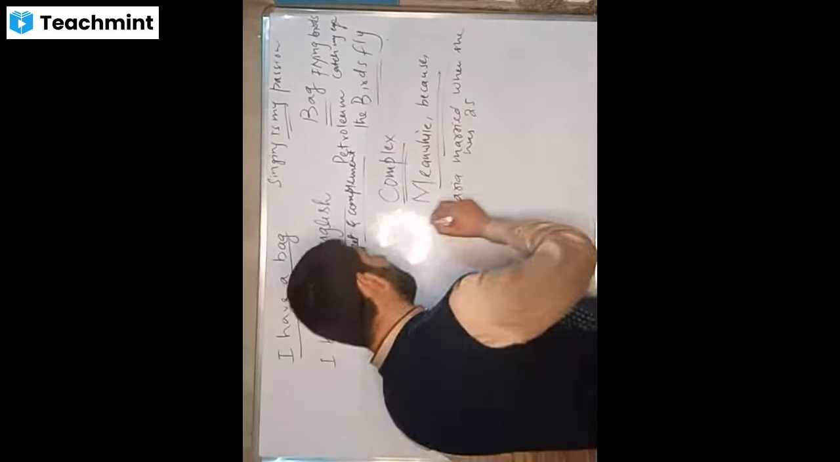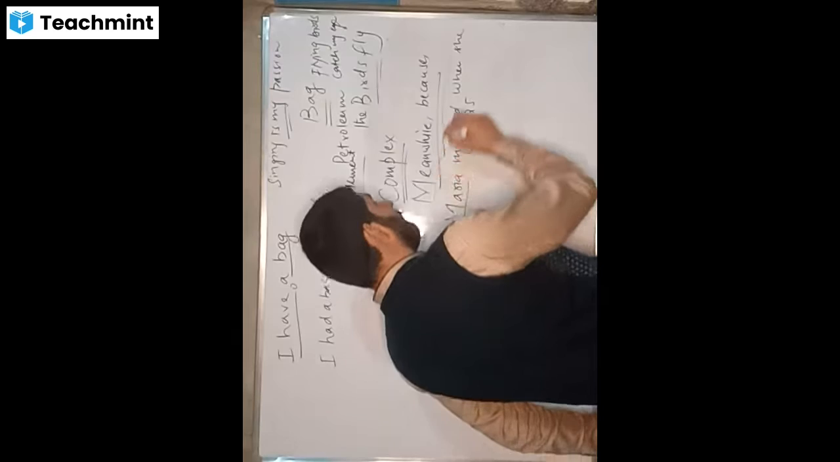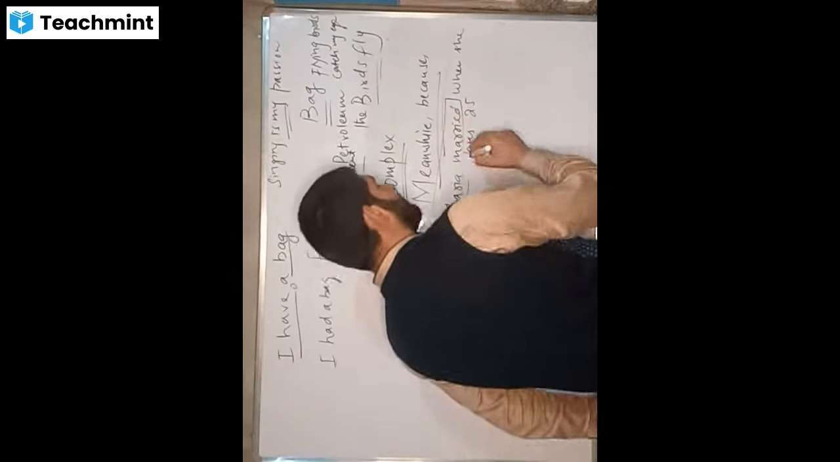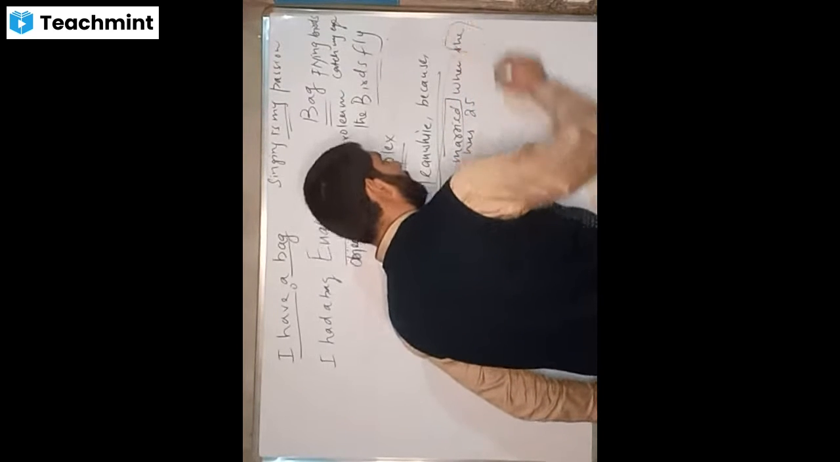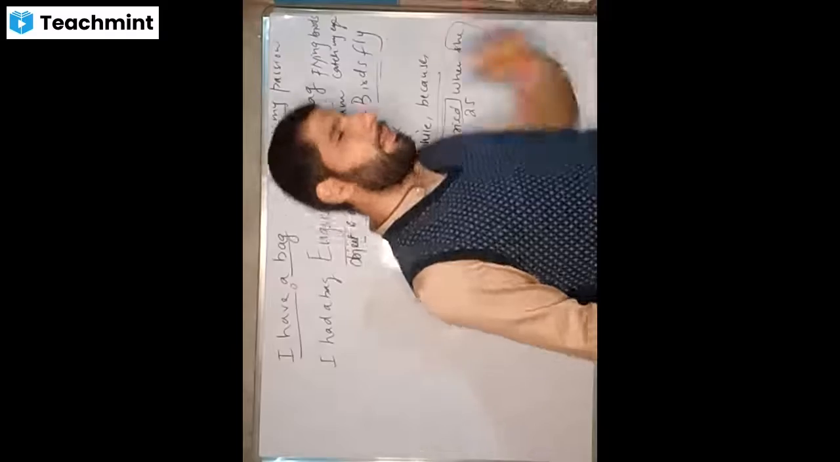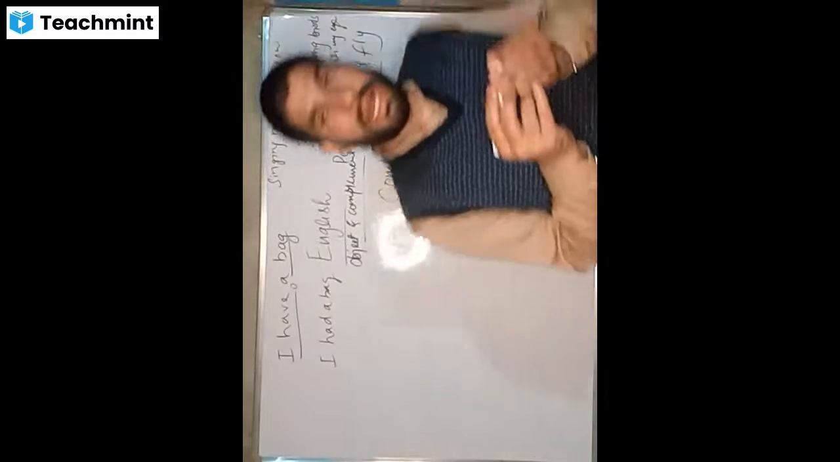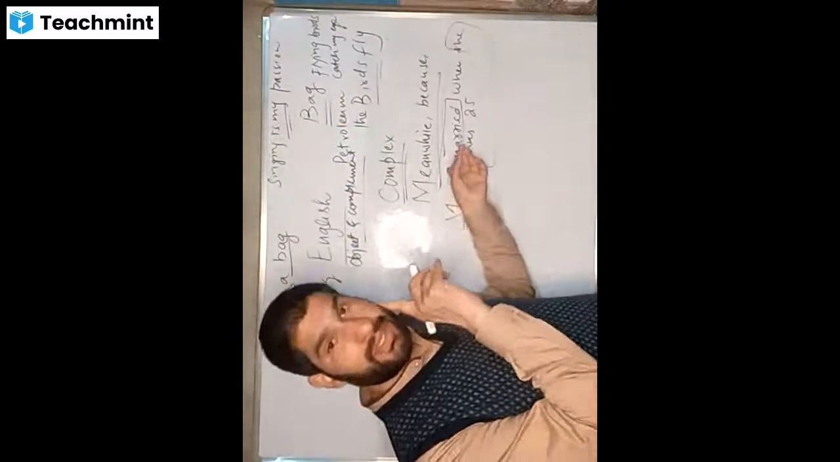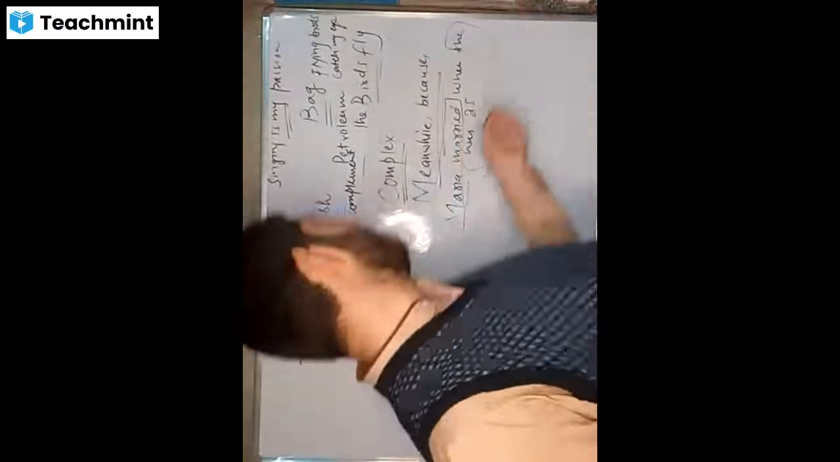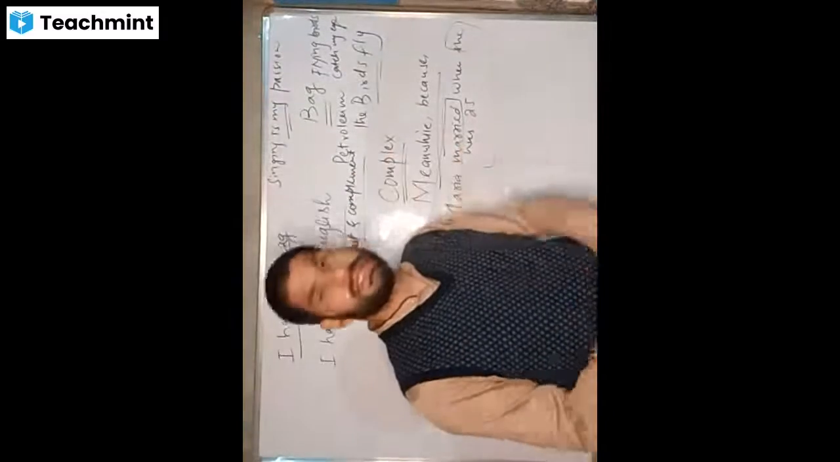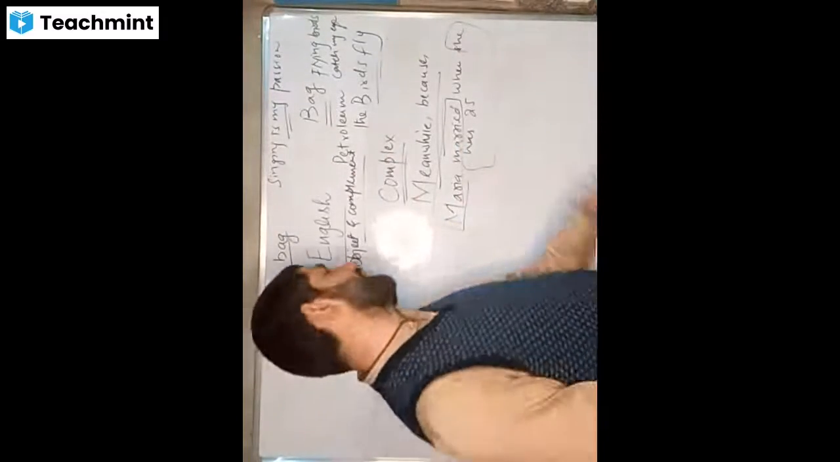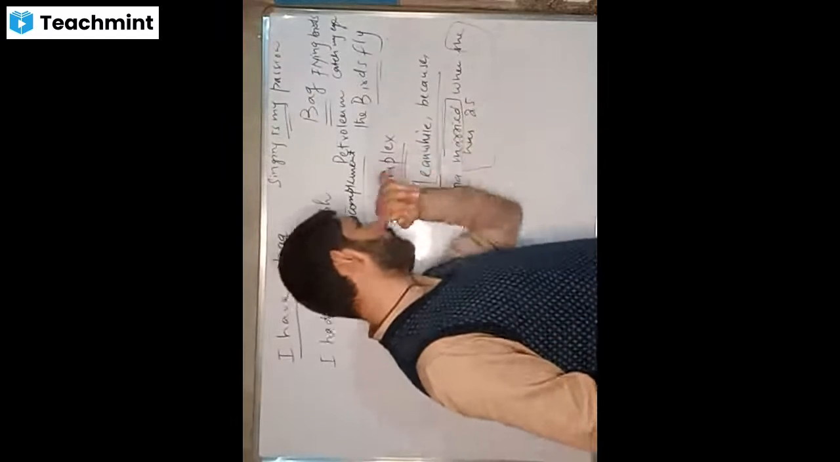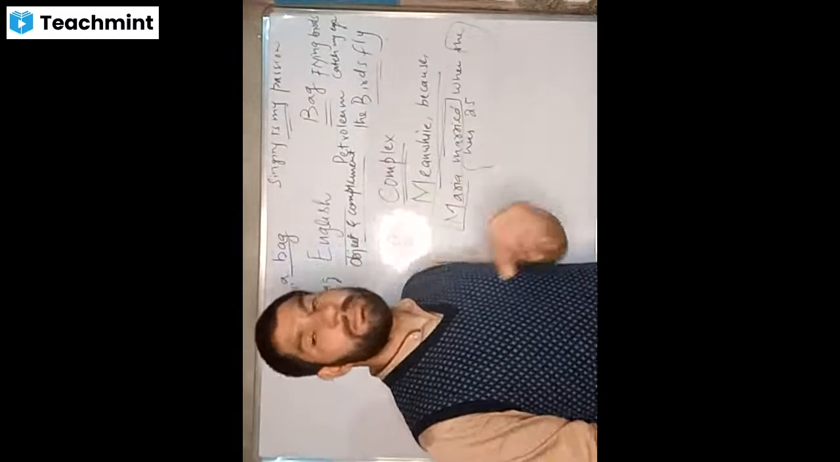Because it is made up of more than one clause. One clause is "Maria married," another clause is "she was 25." Yes. So here what we see, only one clause is independent. And the second one is what? Dependent. Yes, it is subordinate, or it is dependent on what? The first clause. So it is a complex sentence.